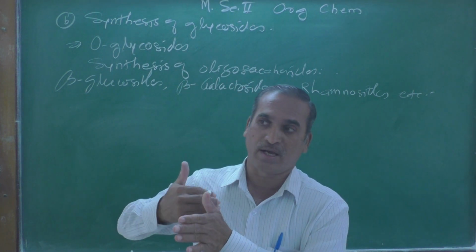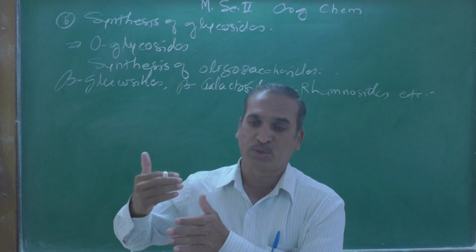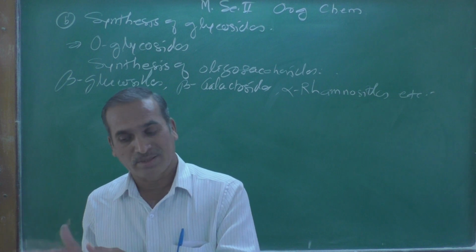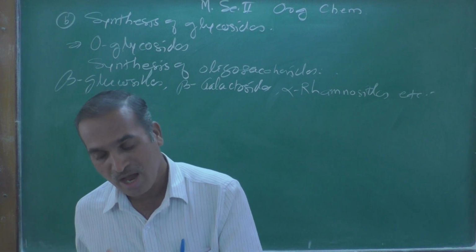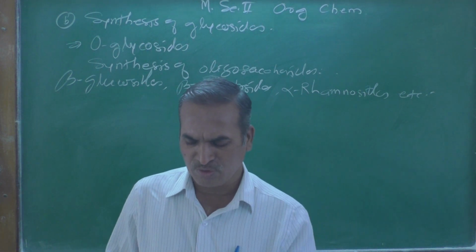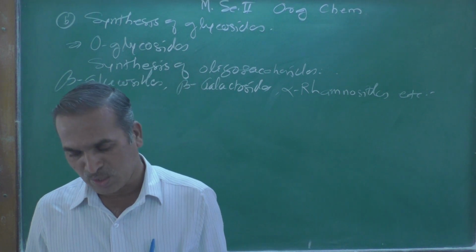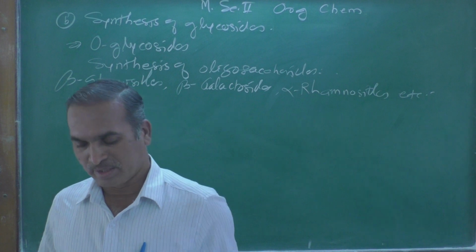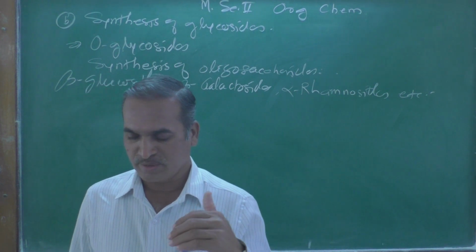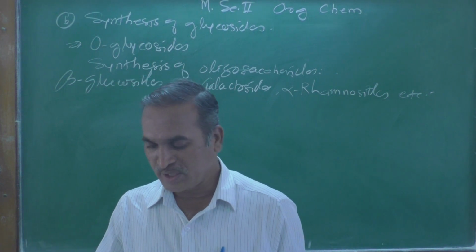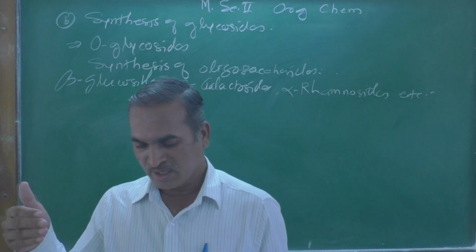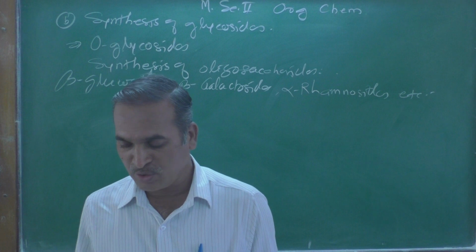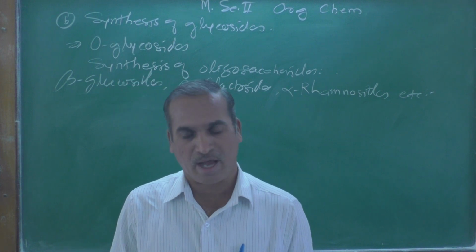I already told you that these reactions are high yielding. Let us see 1,2-trans glycosides, for example, beta glucosides, beta galactosides, beta xylosides, alpha mannosides, alpha rhamnosides, etc.